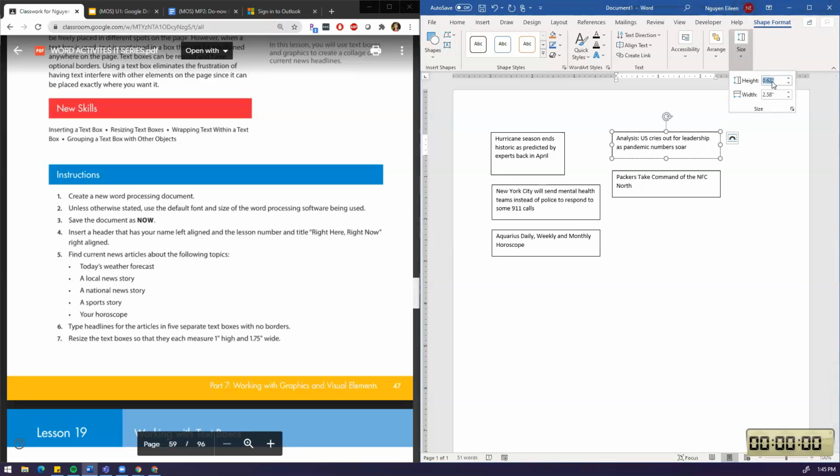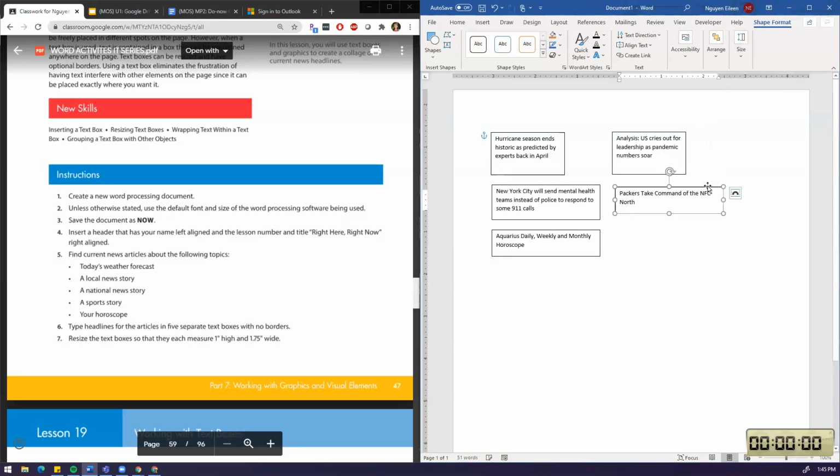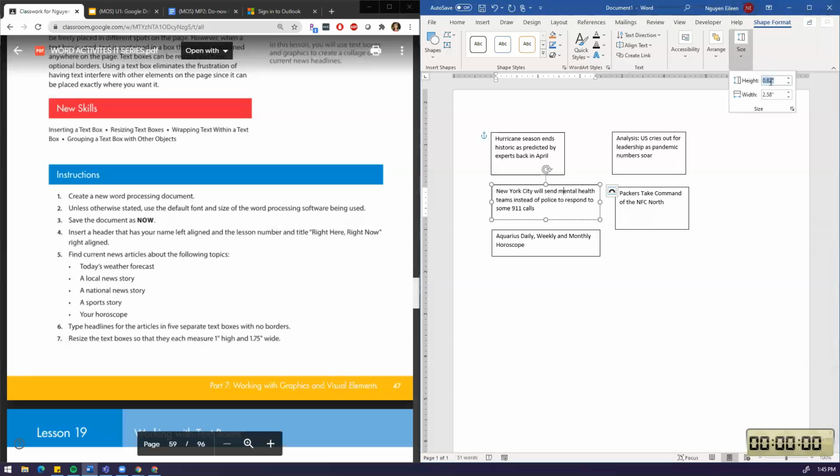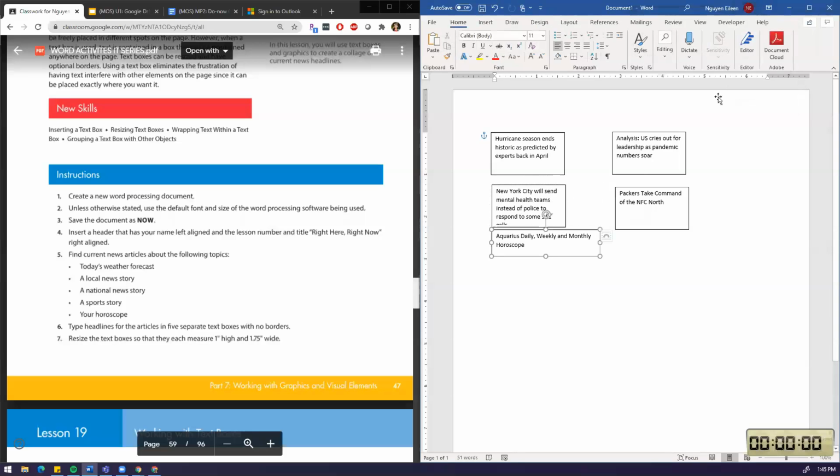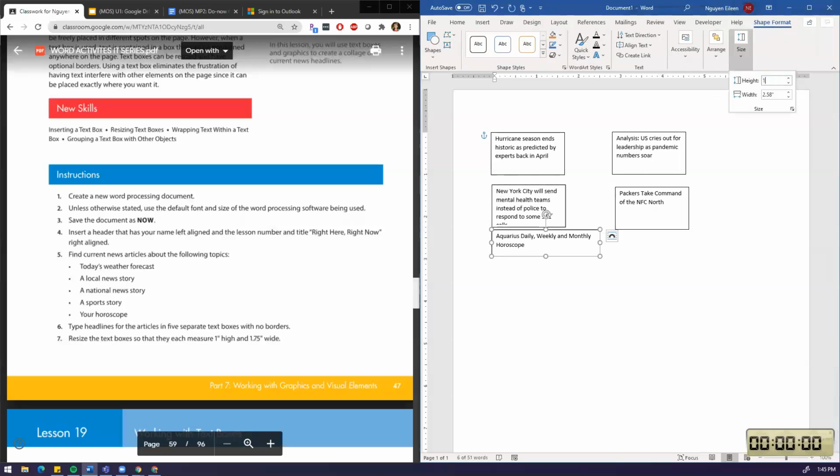Same thing here. 1 inch high, 1.75 width. Go back again. I click it and go to shape format, size, 1 inch high, 1.75 width. Size again, 1 inch high, 1.75 width. And then the last one, 1 inch high, 1.75 width.